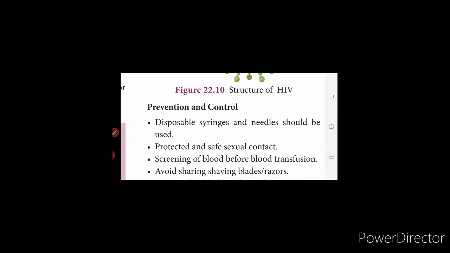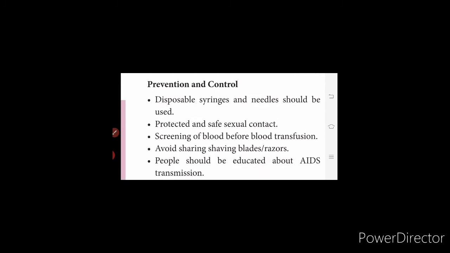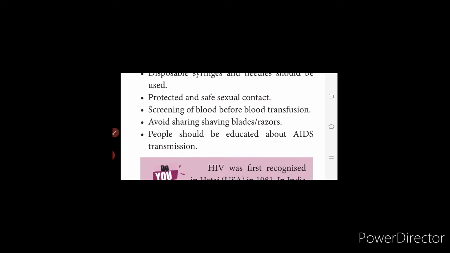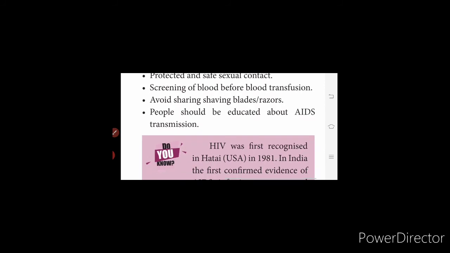So how do you prevent it? Disposable syringes and needles should be used. Once a disposable syringe is used on a person, it has to be disposed of. You are not supposed to use the same syringe for another person. Have protected and safe sexual contact, and screen blood before blood transfusion. Blood has to be checked properly, whether it is infected or not. Avoid sharing shaving blades or razors. People should be educated about AIDS transmission. This is how you can control it.